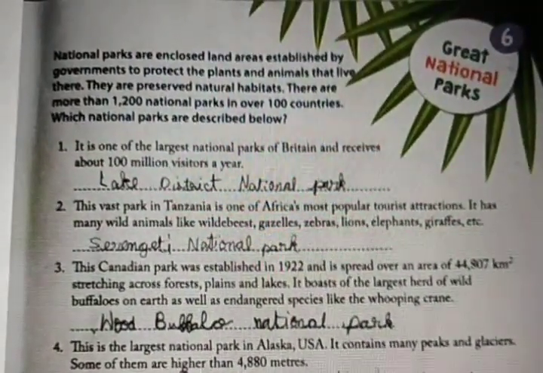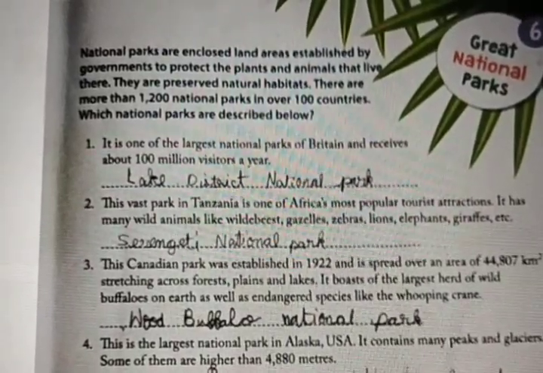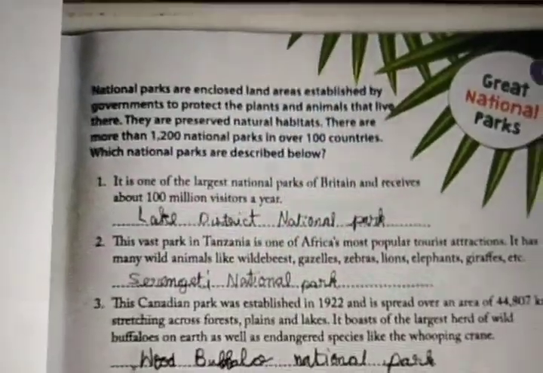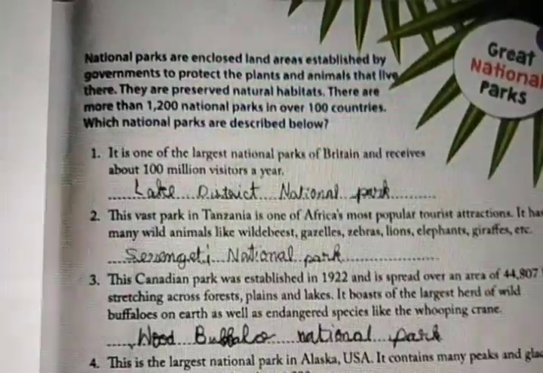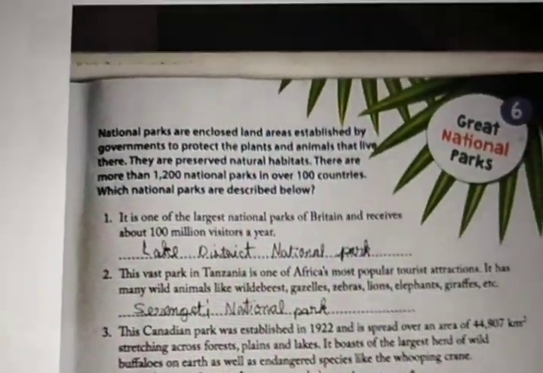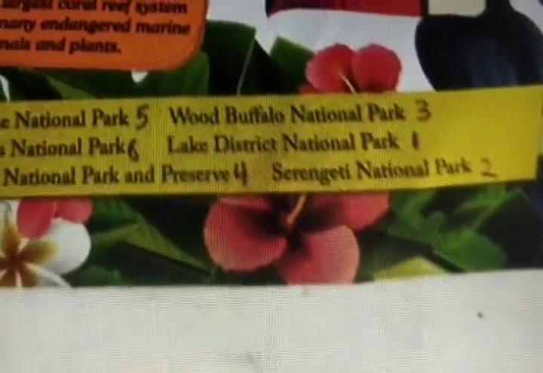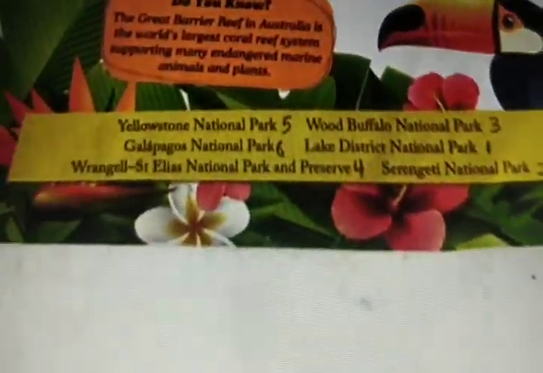Okay, first. It is one of the largest national parks of Britain and receives about 100 million visitors a year. What national park is it? We have to say the name of the national park. For spelling, we should refer down only. Option 1, Lake District National Park. First one answer is Lake District National Park. Okay, we'll go for next one.